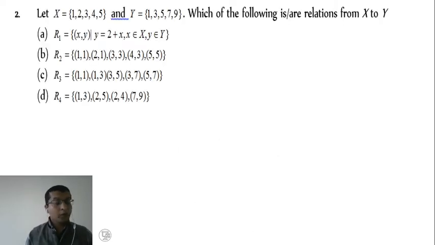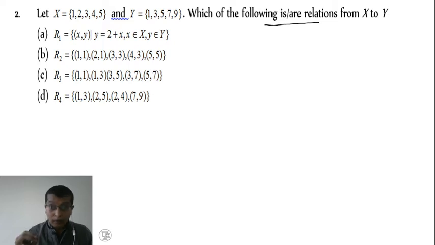Now we'll go through the second example. Let X contain the elements 1, 2, 3, 4 and 5. Y contains the elements 1, 3, 5, 7 and 9. Which of the following is a relation from X to Y?